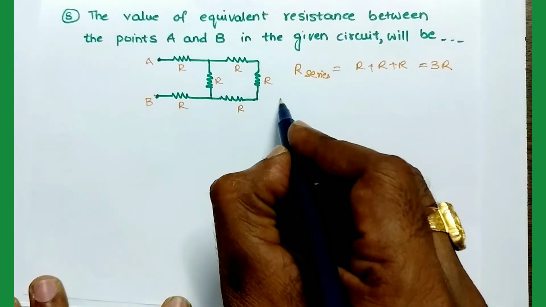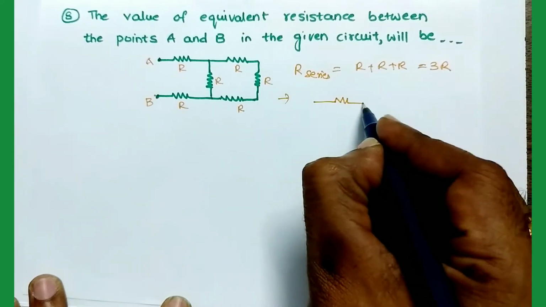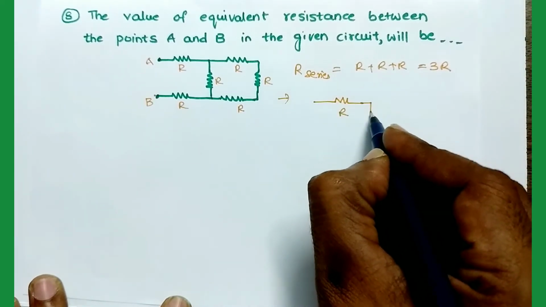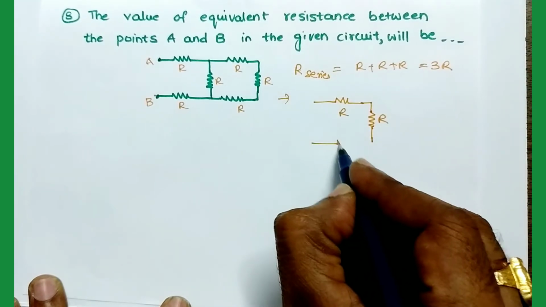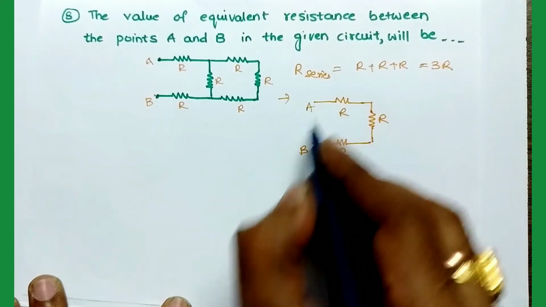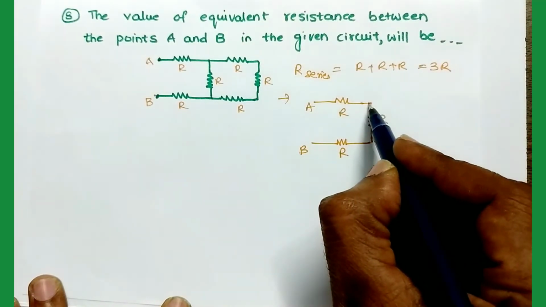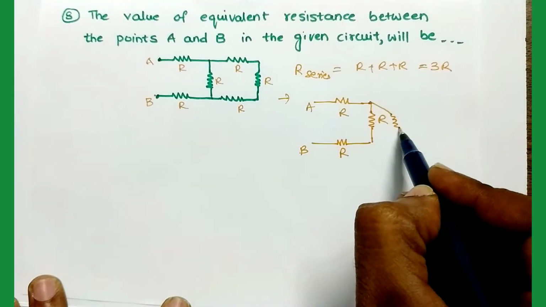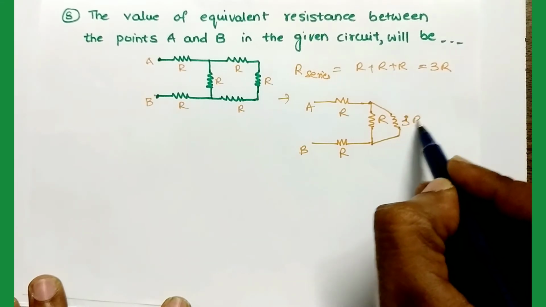Then this circuit becomes like this. This is the R and this is the R. This part of the circuit is not changed, and in this part we have to write the 3R resistor. So this is the 3R resistor.